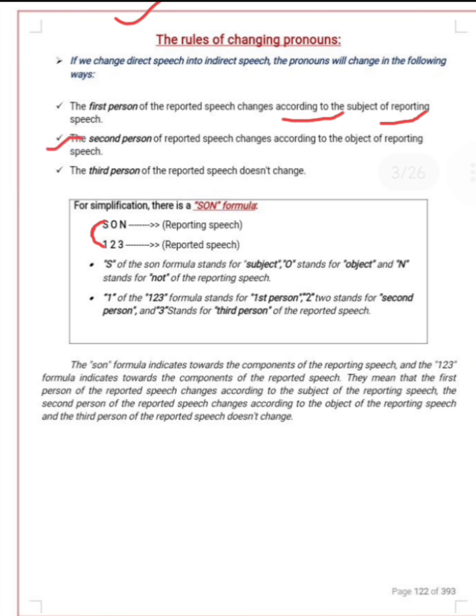The second person of reported speech changes according to the object of reporting speech. Understood? And the third person of the reported speech does not change. So this is called the SUN formula. You can see extra information written over here.